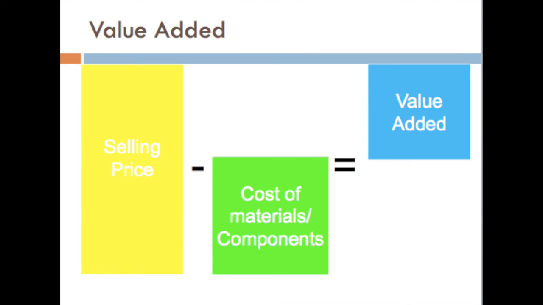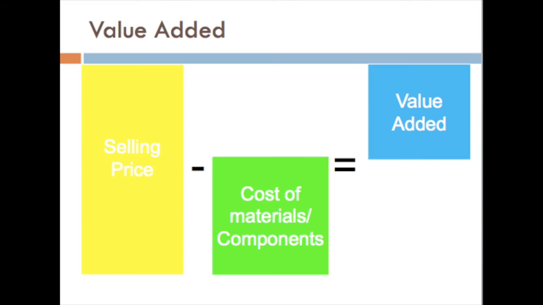Now, the second objective of business is to increase value added. What exactly is value added? Value added is the difference between the selling price of a product less the cost of materials or components to produce the product. That is value added. We need to remember one thing, that value added is not profit. Value added and profit are different things. In order to find out profit from value added, we need to deduct certain costs.